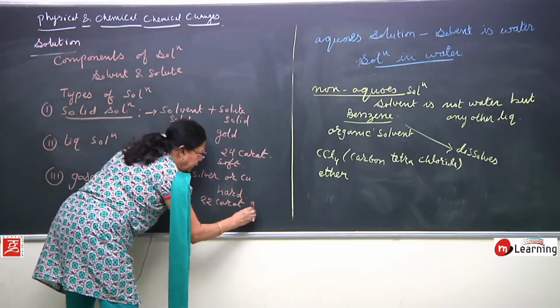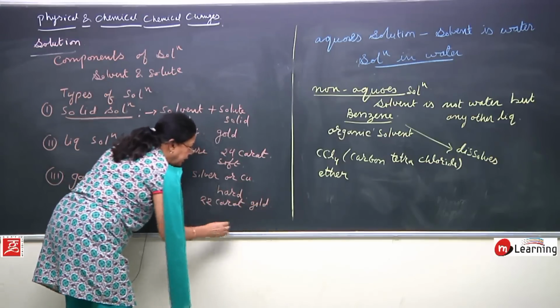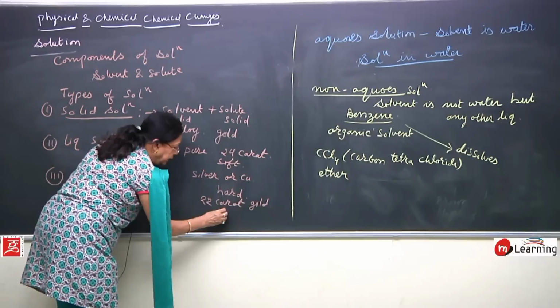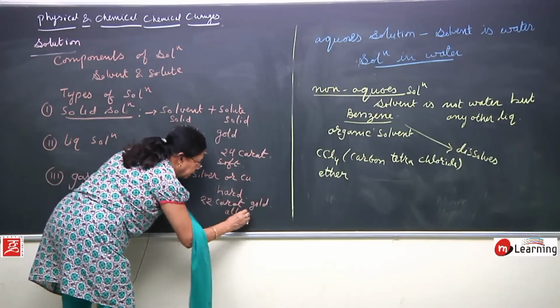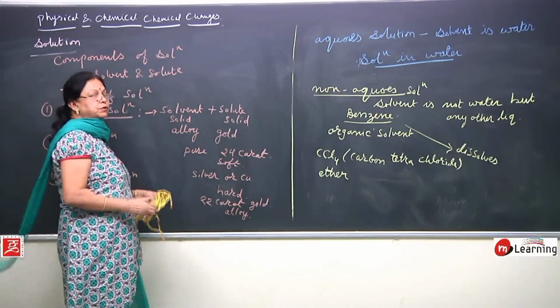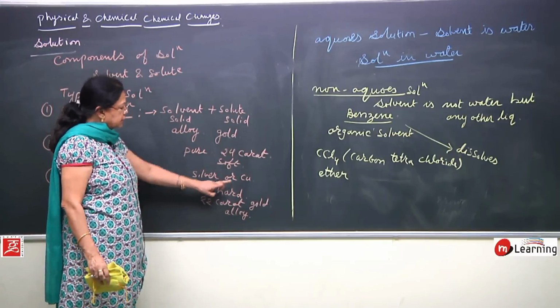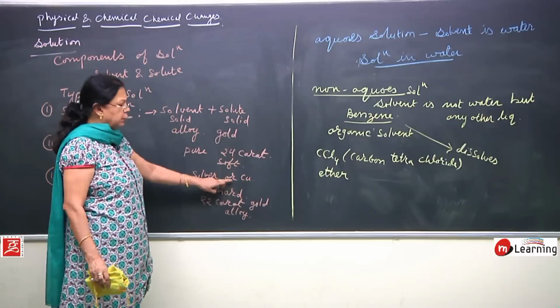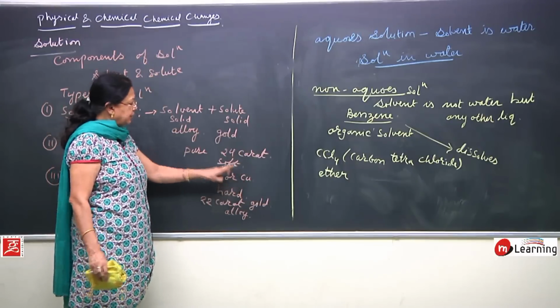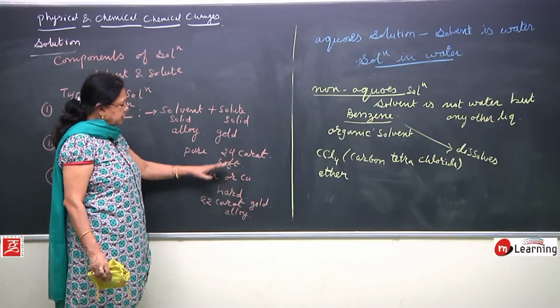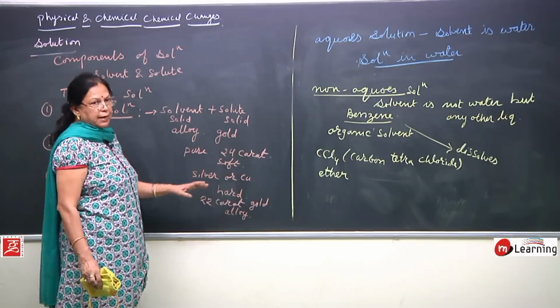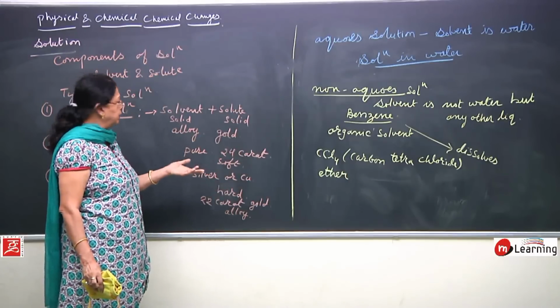So 22 carat gold, what is it? It is an alloy, or you can say it is a homogeneous mixture of gold and silver. Silver and copper is added to gold to increase its hardness, so that the jewelry lasts longer.